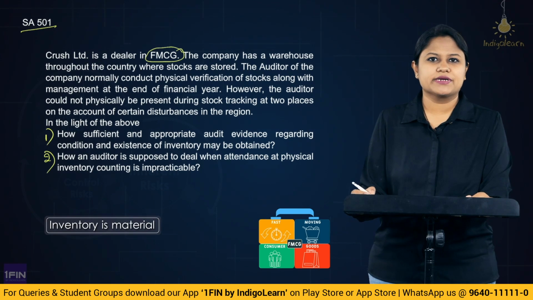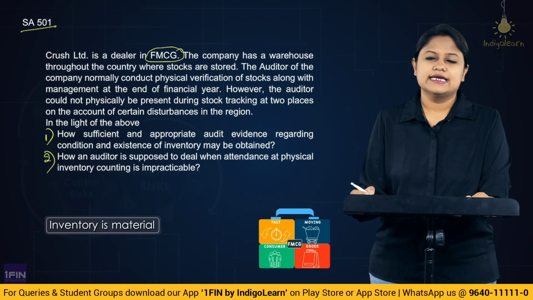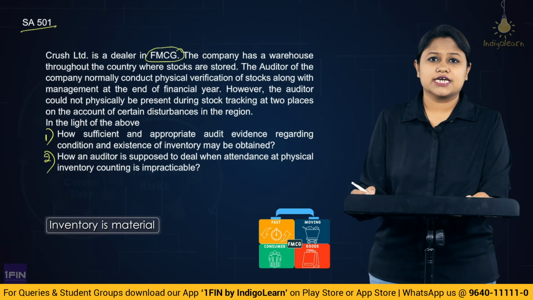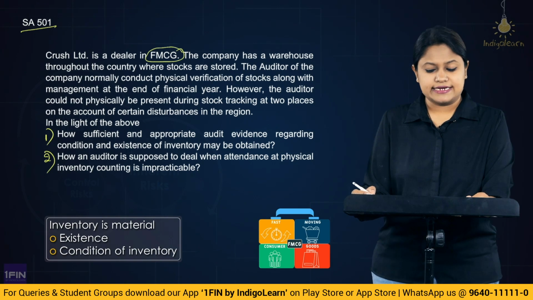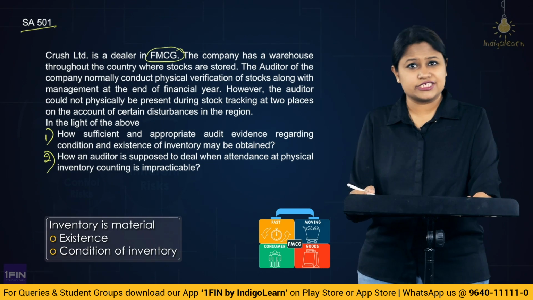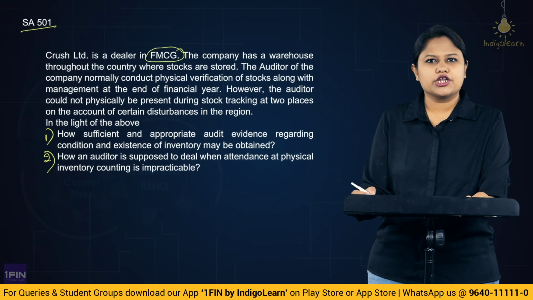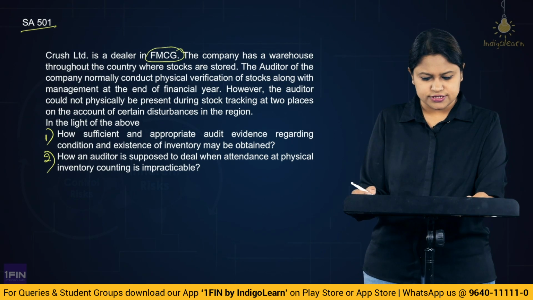And you know, when inventory becomes a material item, here in SA 501, physical verification of the existence as well as the condition becomes very, very important. Correct? So that is the reason they are focusing on even the industry. Alright? So they are the dealer of FMCG, that is fast moving consumer goods.